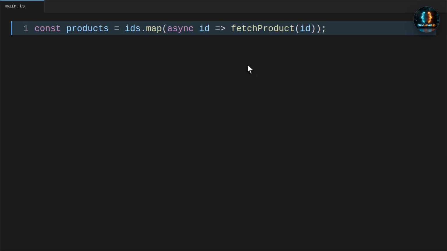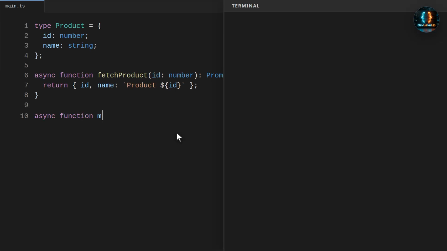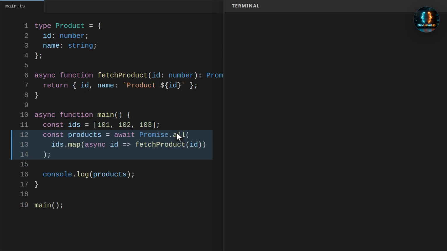Let's look at the shape of the value. Because the callback is async, every mapped item is a promise. Map does not know that you wanted to wait for all of them. Now we fix the array by wrapping the async map result with Promise.all. This waits for every product request, and the terminal now shows actual product objects.